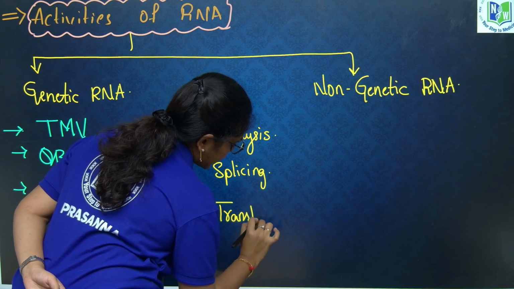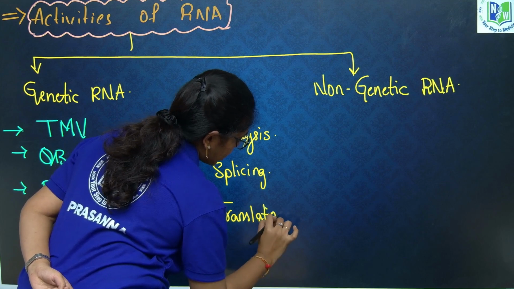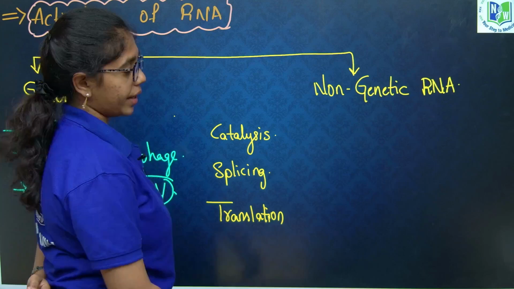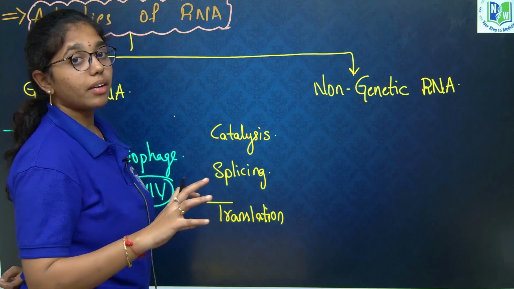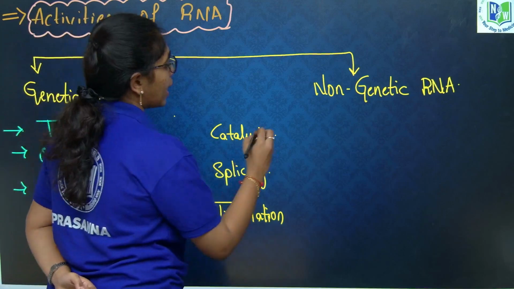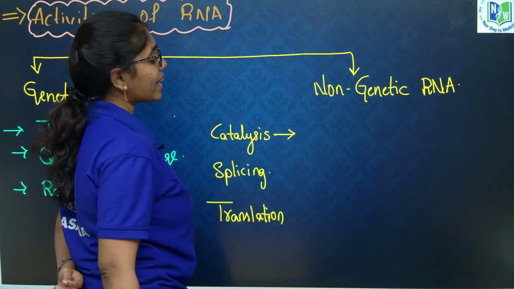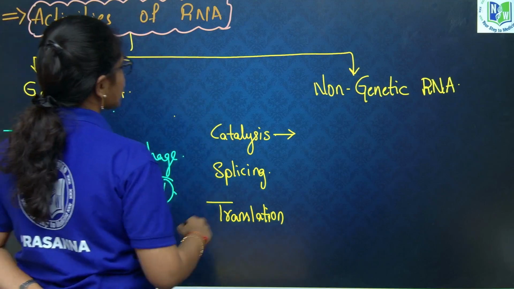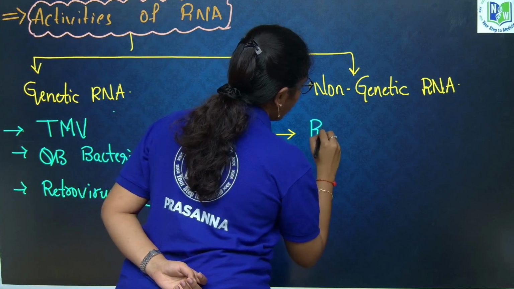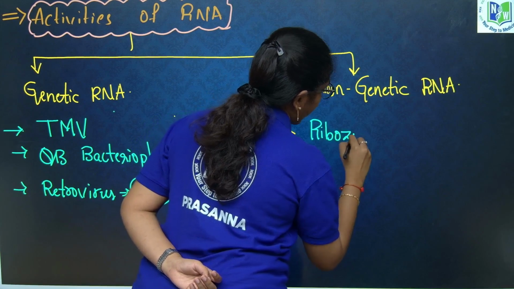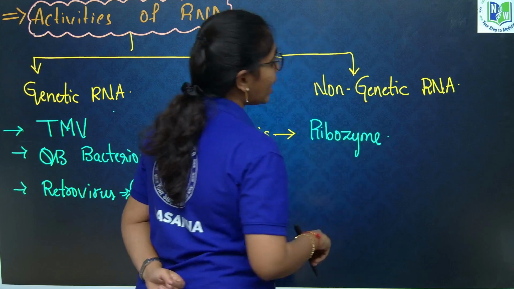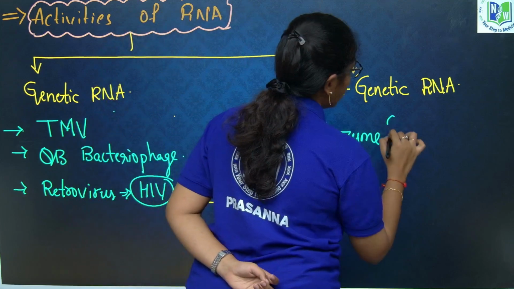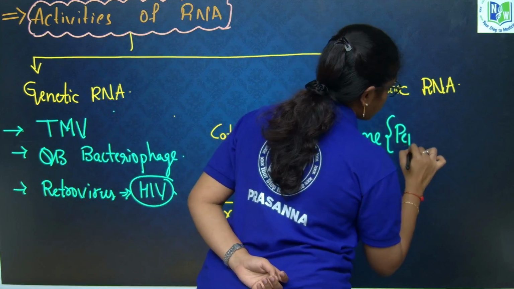How is catalysis conducted? RNA which acts as a catalyst is called what? It is called a ribozyme. One example of a ribozyme is peptidyl transferase.